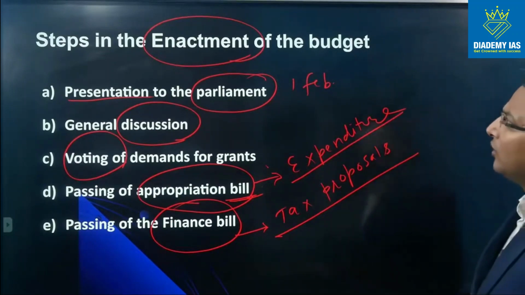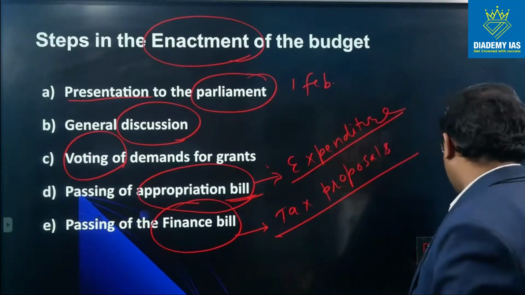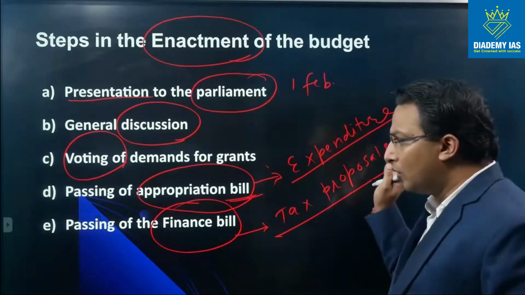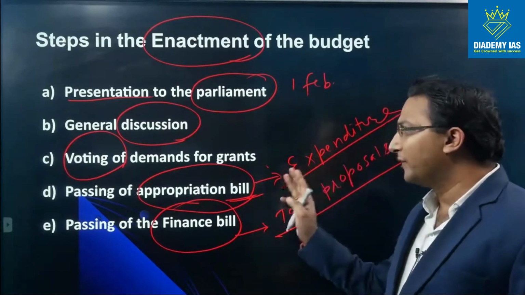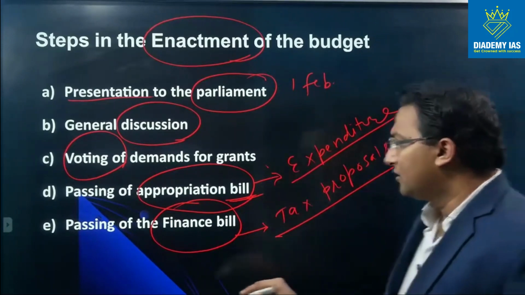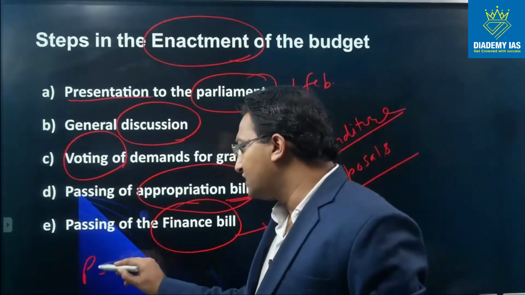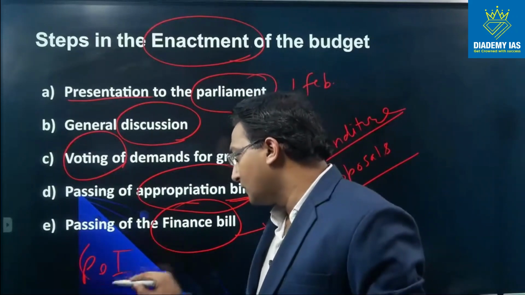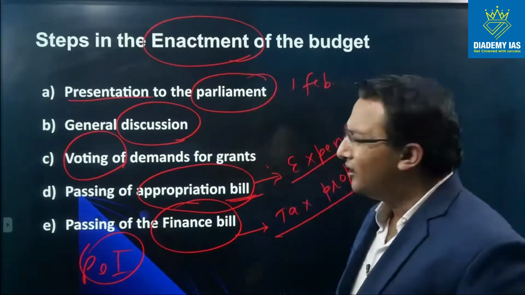So this is how the entire process of enactment works. And once the appropriation bill, finance bill, voting, everything happens, finally the President of India gives the assent.